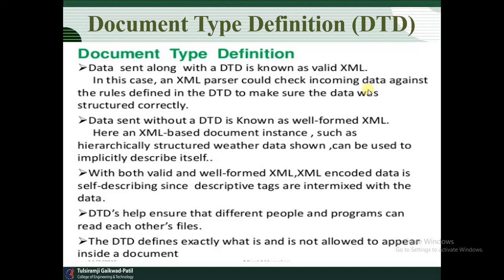In DTD we are going to use the parser. The XML parser can check the incoming data against the rules defined in the DTD and make sure that it has the proper structure. Data sent without a DTD is known as well-formed XML. Both valid and well-formed XML record data in a self-descriptive way, since the descriptive tags are intermixed with the data.